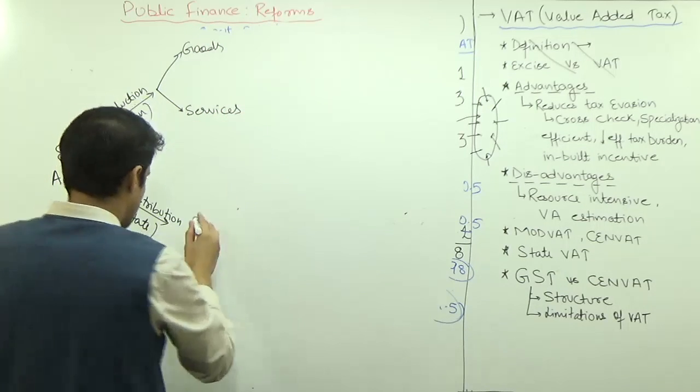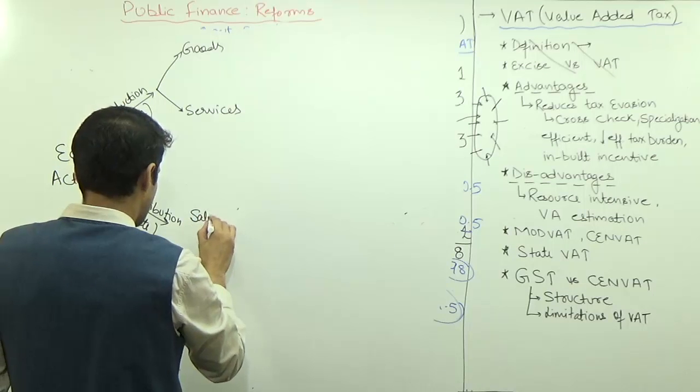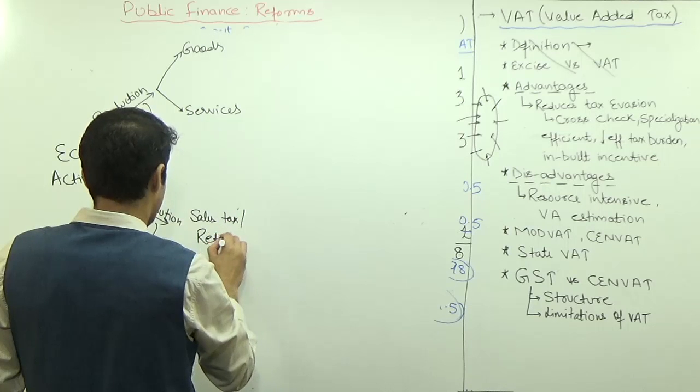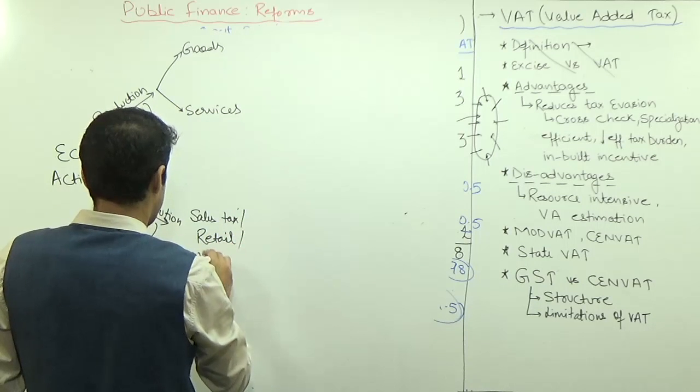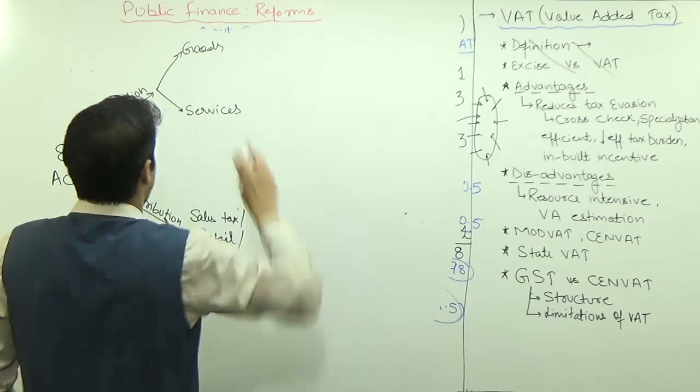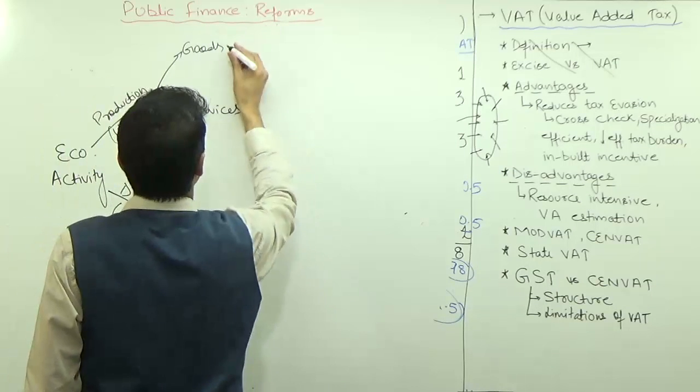Similarly, at the distribution stage, earlier we had sales tax or retail tax or wholesale tax. Different taxes were there. So in case of goods, earlier we had excise duty.